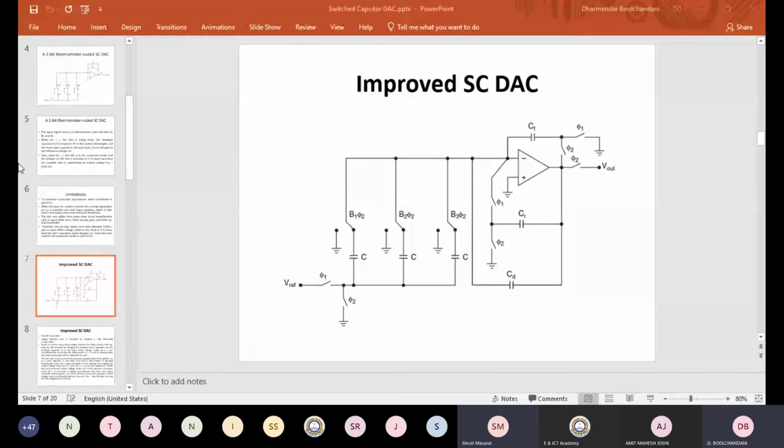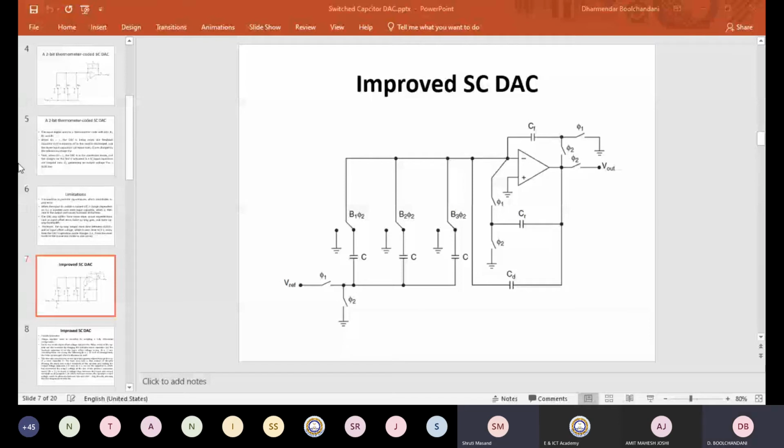Sir, for accuracy, you told us the accuracy comes out to be V reference upon 2 raised to n. Suppose you are an n-bit converter, so your resolution is going to be V reference divided by 2 raised to n. And for accuracy, you said for the value of error, n will be the accuracy term, right?